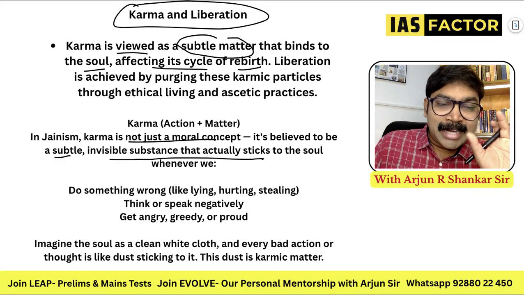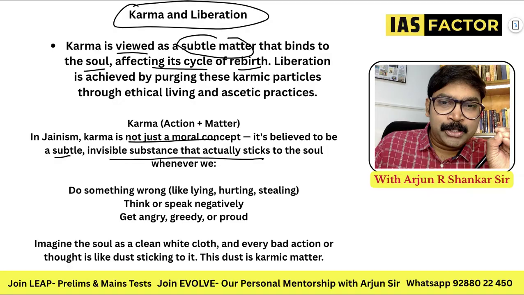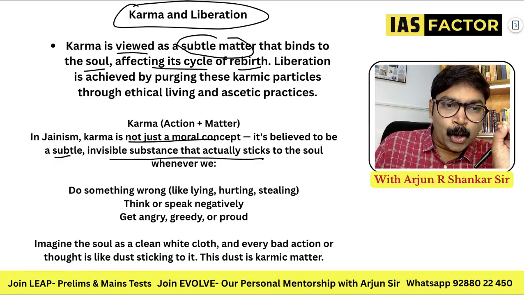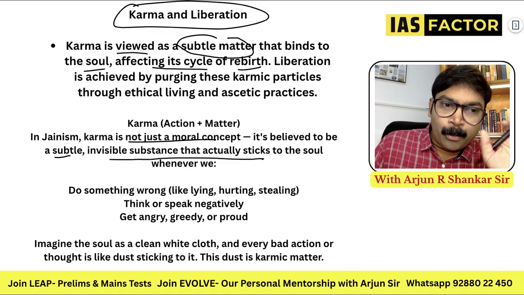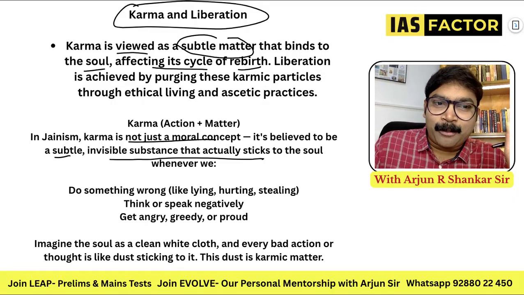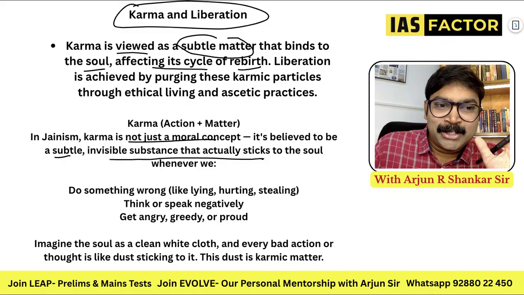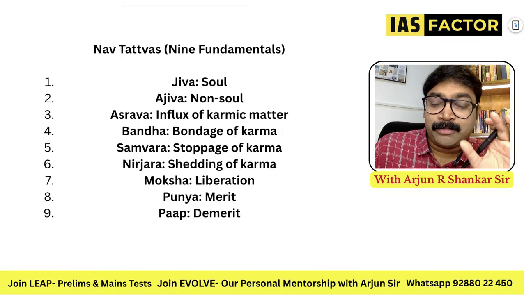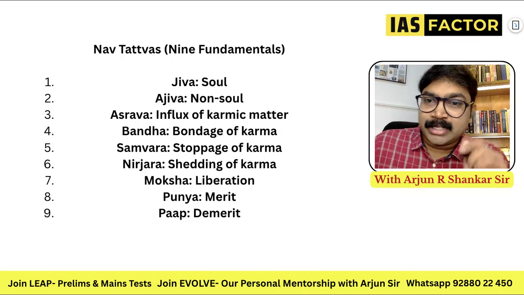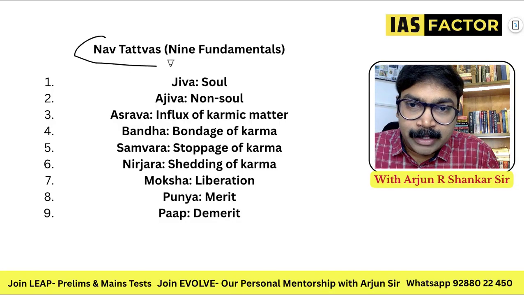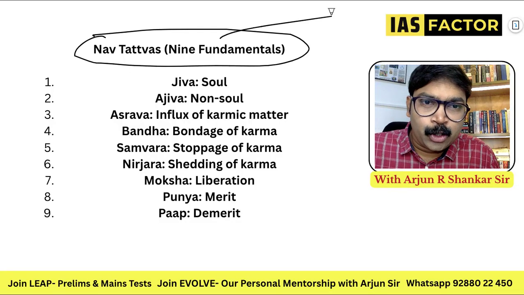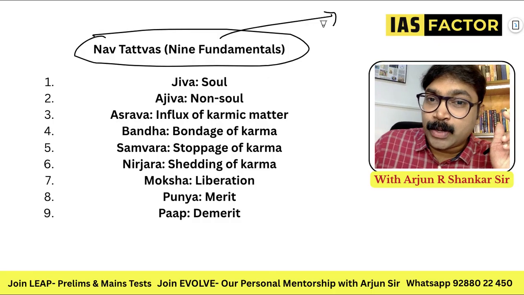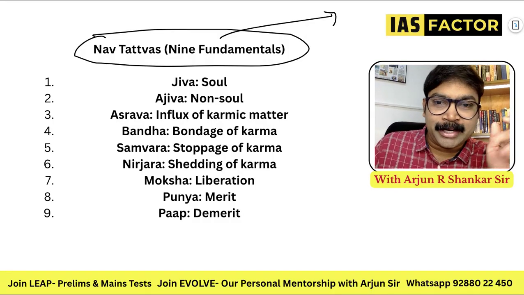So it's like a white cloth. Whatever bad things you do are the dust or the soil or the stain on the cloth. The more the karma, the worse your karma, the more soiled the white cloth has become. This is how you have to understand the concept of karma in Jainism. And what are the Nava Tattvas? I don't think they have asked this question in the UPSC, so definitely they can ask it. What are the Nava Tattvas of Jainism?